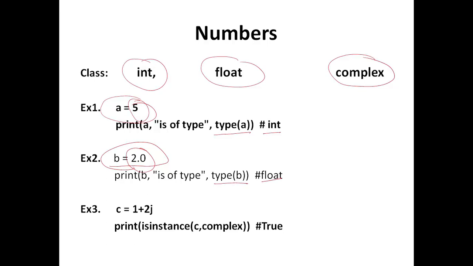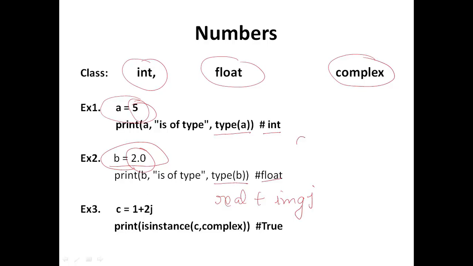Similarly, Python also provides a complex data type, or you can say the complex class. The syntax is a real part plus an imaginary part having j.